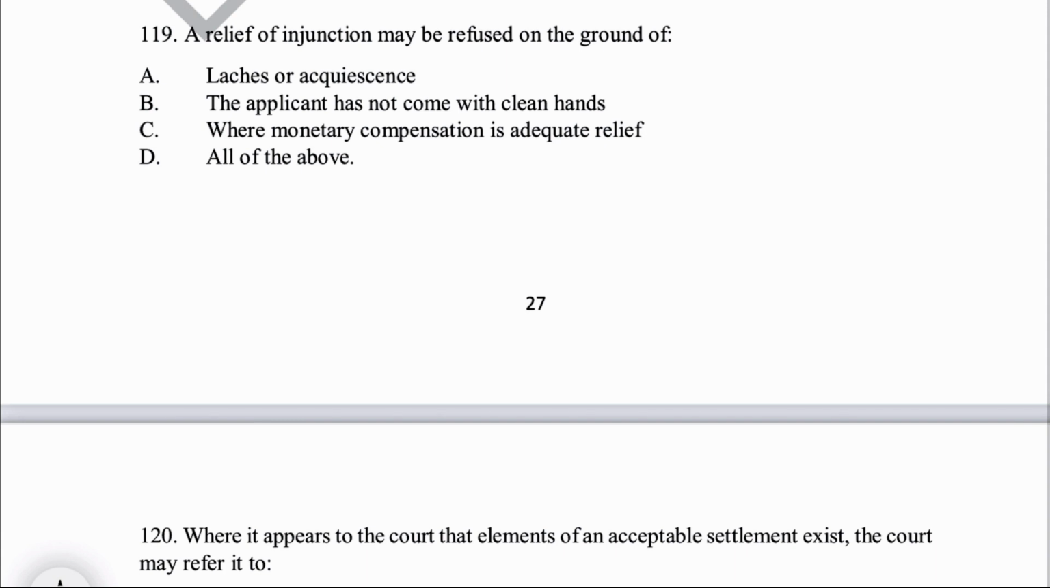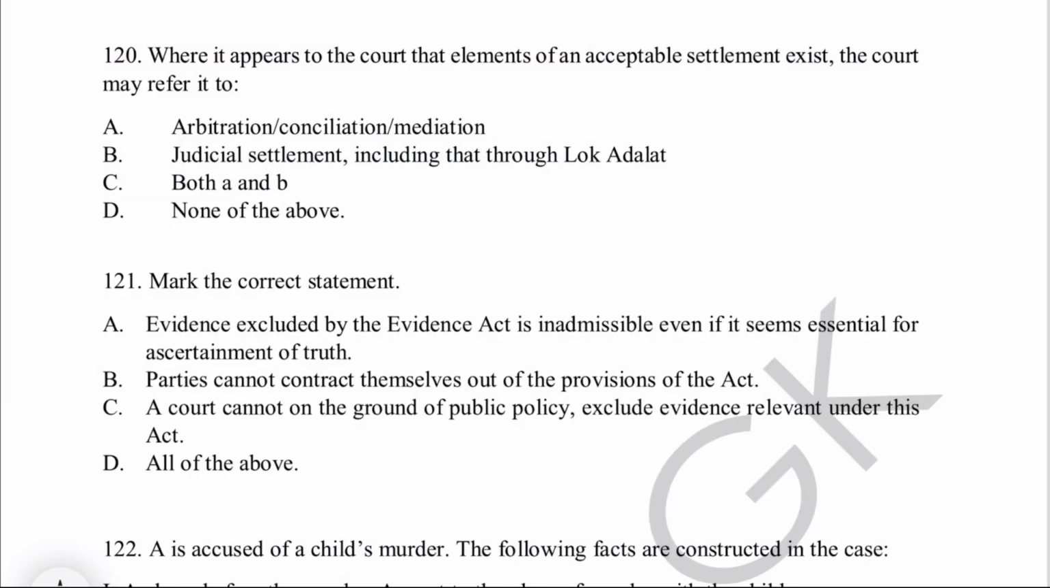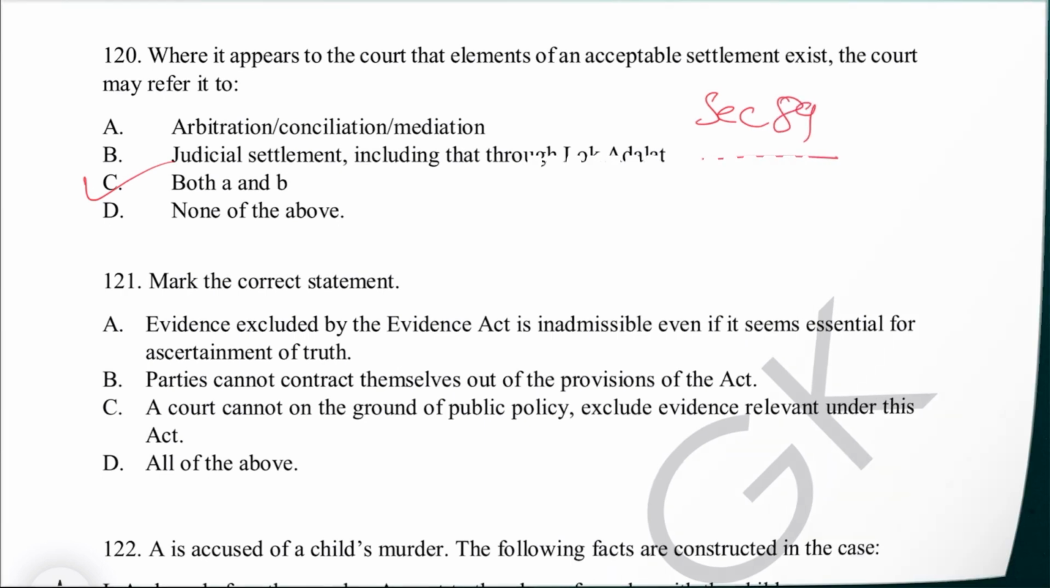Where monetary compensation is adequate relief, or all of the above? It is all of the above. Order 39 of CPC, injunctions. Question 120, where it appears to the court that the elements of an acceptable settlement exist, the court may refer it to arbitration, conciliation, mediation, judicial settlement, including that through lok adalat, both A and B, or none of the above. It is both A and B, and it is mentioned where? Under section 89 of CPC.